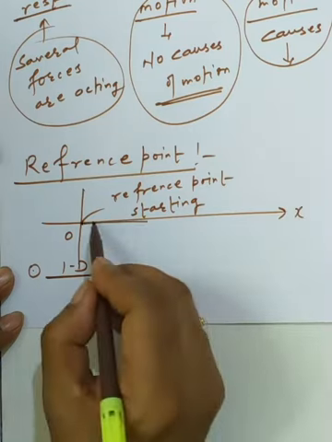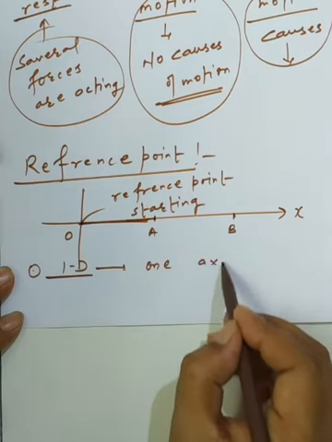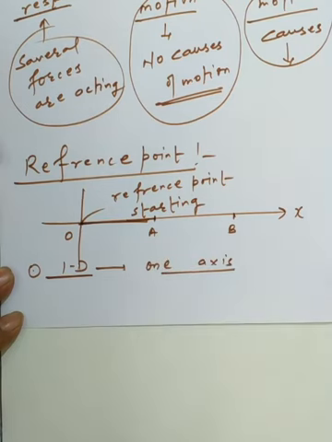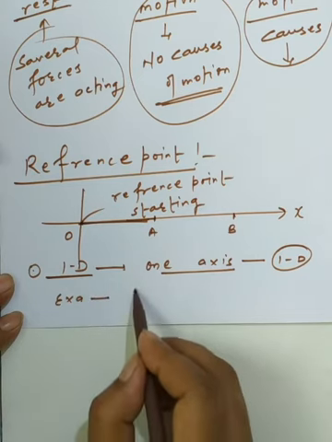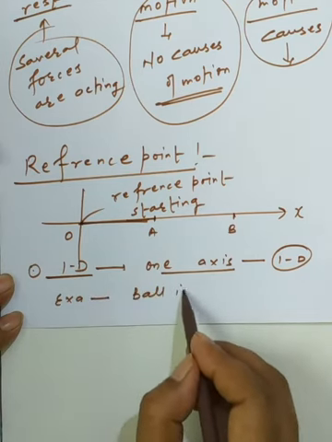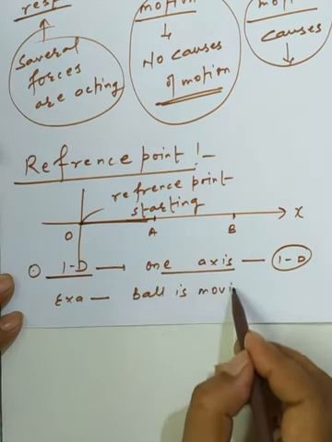Suppose at a particular instant of time the object is at A, and at another time the object is at B. So here I am using only one axis to represent the motion of an object. This type of motion is called one dimension motion. There are several examples of one dimension motion. For example, a ball moving in a straight line.